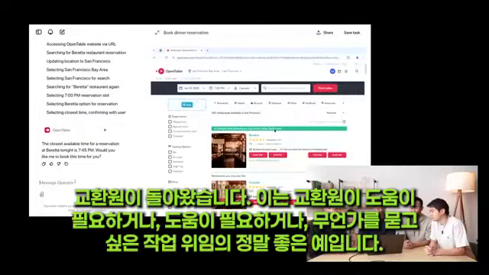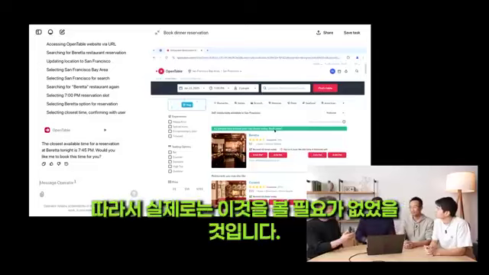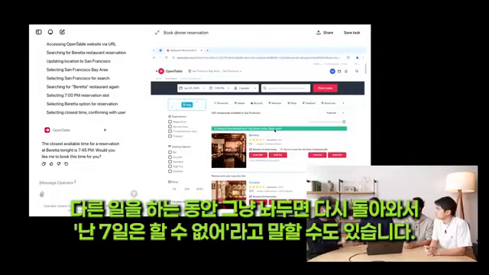So in this case, Operator came back, and this is a really good example of task delegation where Operator needs help or needs assistance or just wants to ask you something. It'll just come back and ask that query. So in practice, you wouldn't have had to watch this. You could have just let it go off while you're doing other things. Then it would come back and say, hey, I can't do 7:45.